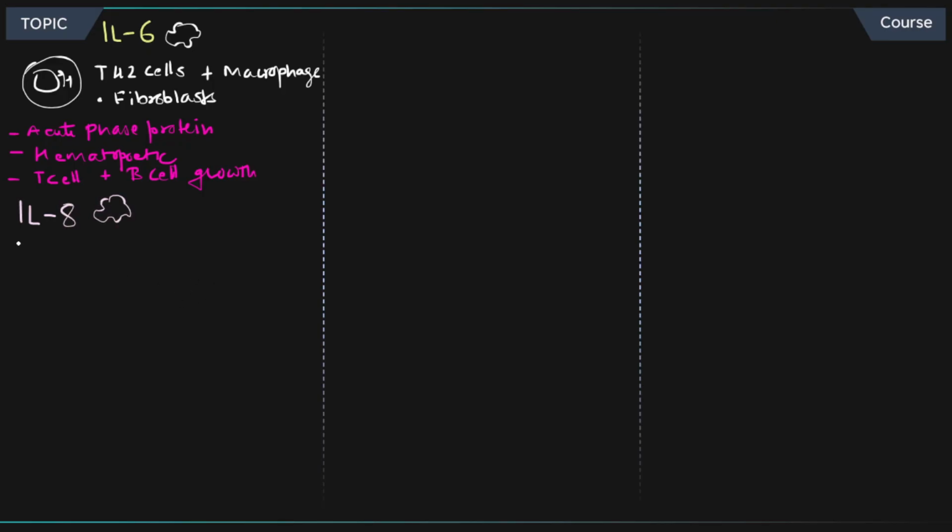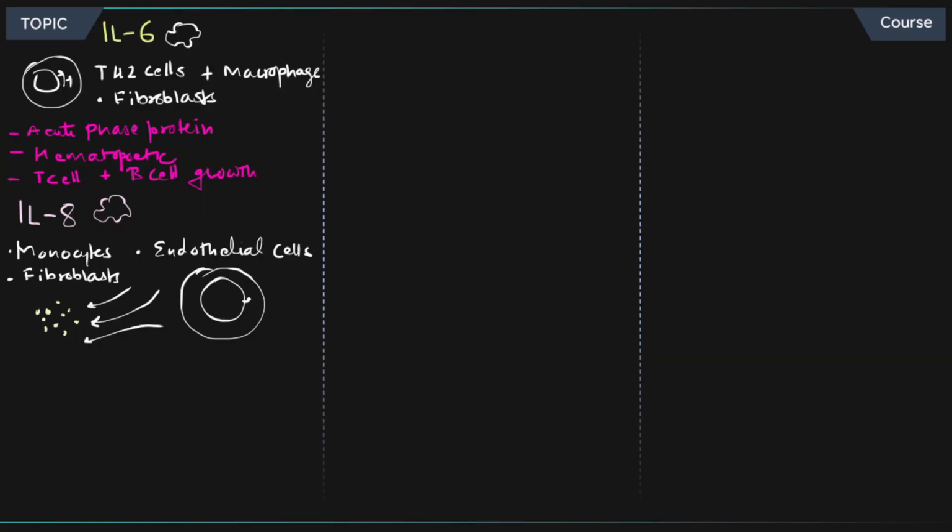Next is IL-8. So many interleukins. IL-8 is produced by monocytes, endothelial cells, and fibroblasts. This is a very important molecule, so please remember its function. IL-8 attracts a very important cell for our innate immunity, which is the neutrophil. Neutrophils get attracted because of IL-8. You need to remember that. So migration of neutrophils is going to happen.